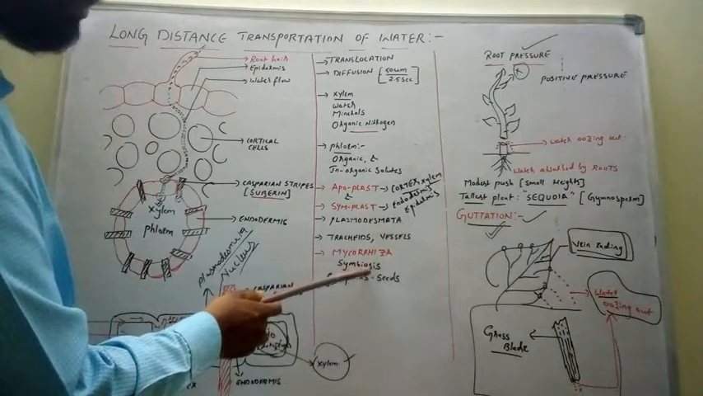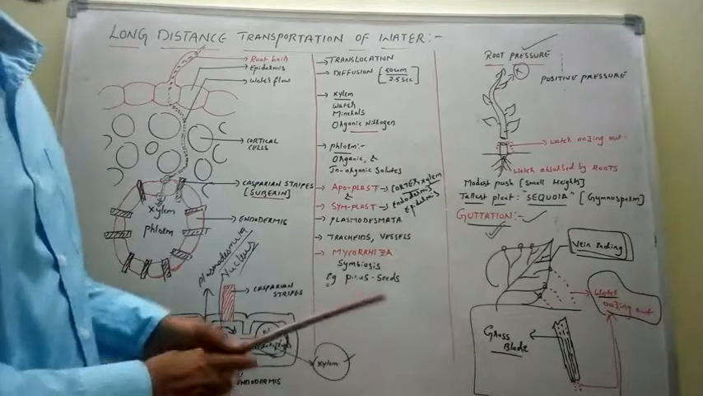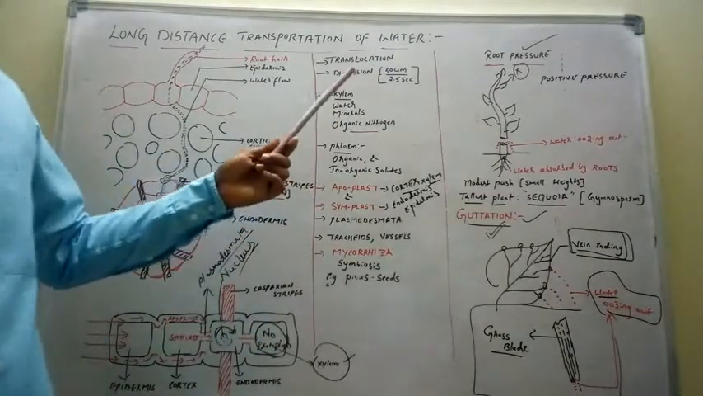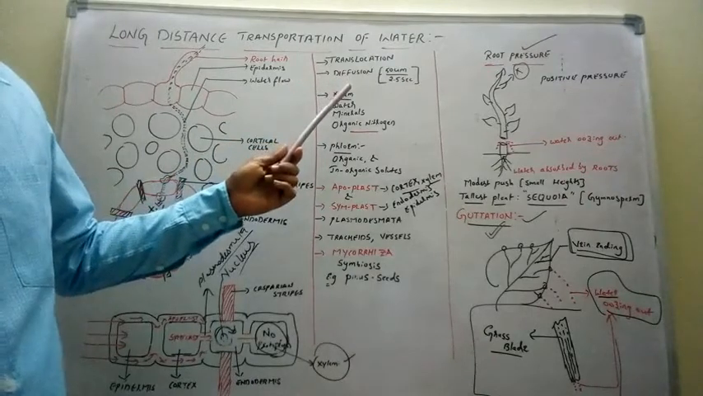Next one, I have already told you, translocation. For the long distance transportation of water, diffusion is not sufficient. So the plant utilizes two types of forces. One is root pressure and the other is the transpiration pull.